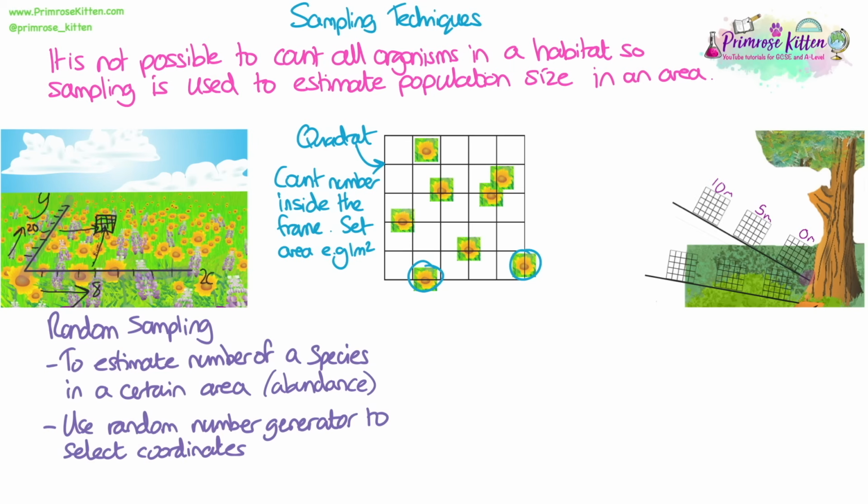As you can see in the diagram, we would set up two tape measures in a way of gridding the area, and then we would use a random number generator to select coordinates for the x and y axes in order to say where to place the quadrat. This ensures that the quadrats are placed truly randomly and therefore removes bias. Also, we should place a large number of quadrats. This is to improve the reliability of our experiment.